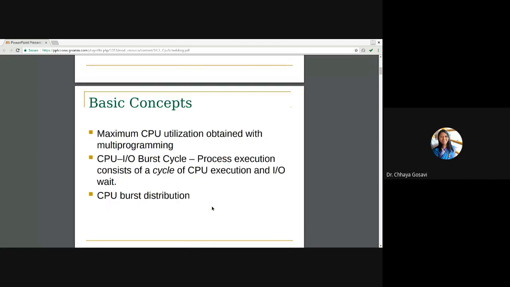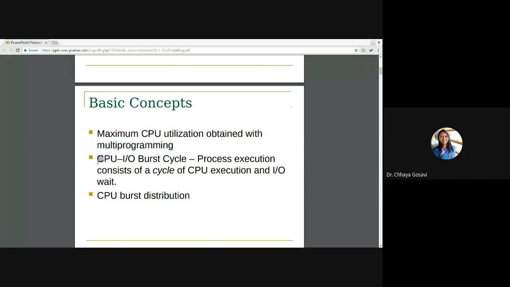So the basic concept is that we have to maximize CPU utilization. The CPU, that is the processor, should not be idle. Maximum CPU utilization is obtained with multiprogramming. We have seen that if we add more processes in execution, CPU utilization can be increased.